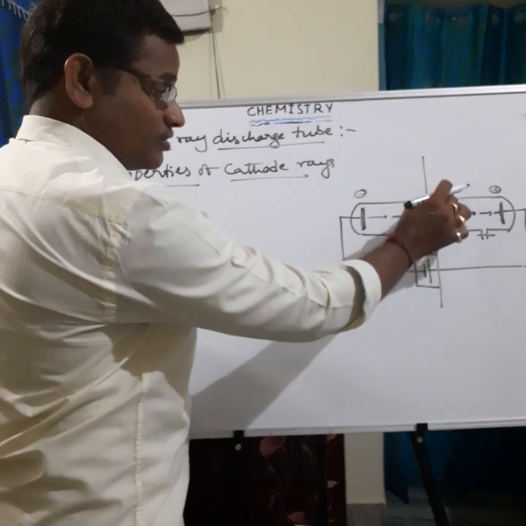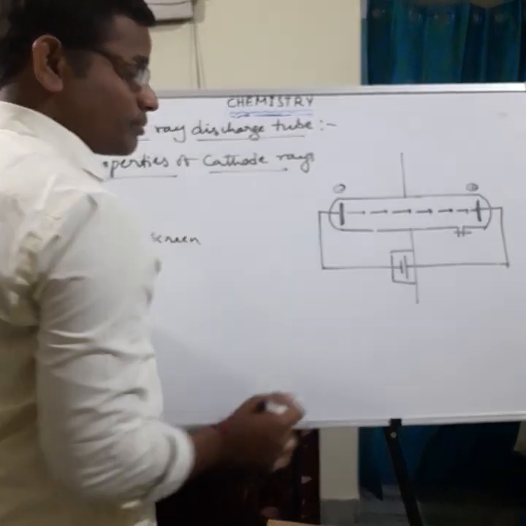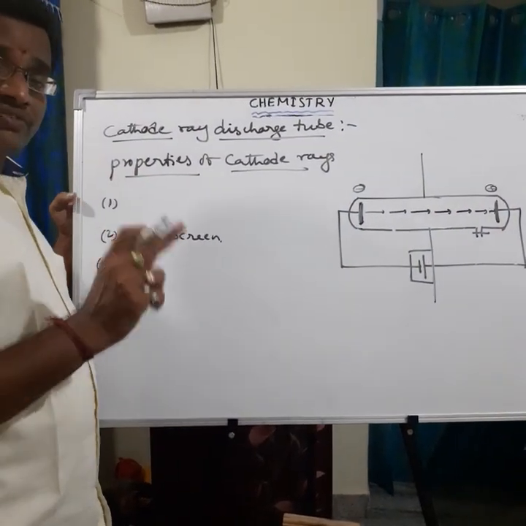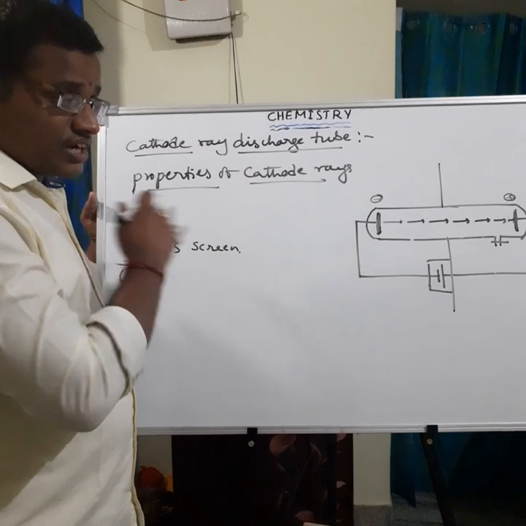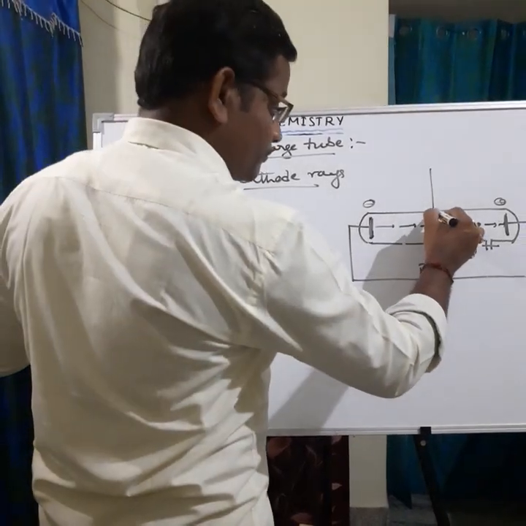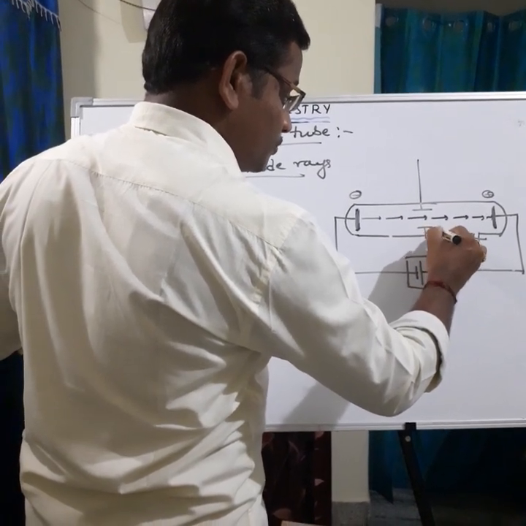So this is the electric field. In case the electric field is absent, then what happens? The rays travel in a straight line. So in the absence of electric field and magnetic field, the cathode rays travel in a straight line. If the electric field is present, what happens? That is the fourth point. Presence of electric field.